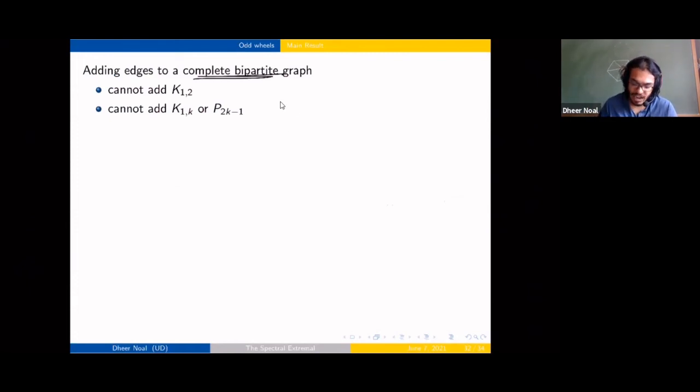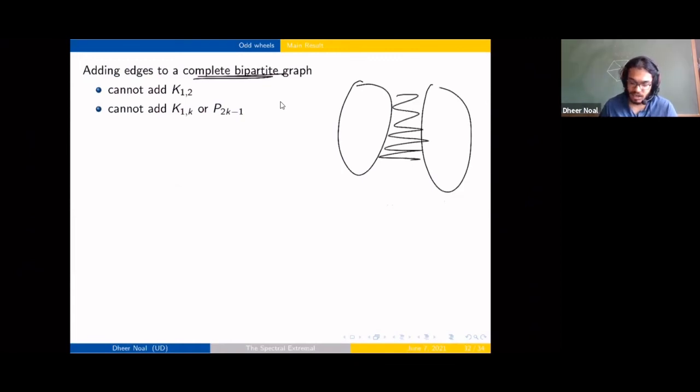So if you're able to show that you have this complete bipartite graph, then maybe we want to show that every vertex over here for the W5 case cannot have degree 2. And in the larger odd wheel case, we won't have these subgraphs. Because then we'd end up with having the wheel maybe. But this is just some intuition we work with. We need to show that this complete bipartite graph lies as a subgraph.